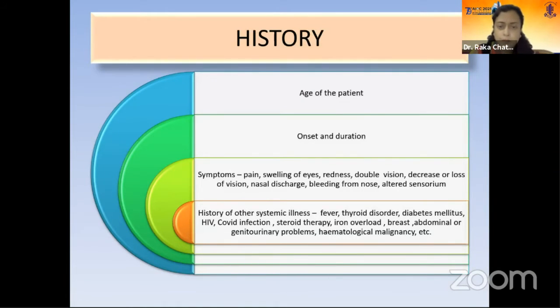Yes, in the history, the onset and duration are also important. Symptoms like pain, swelling of the eyes, redness, double vision, decreased vision, and, in this background of the COVID pandemic, nasal discharge, bleeding from the nose, and altered sensorium. All these are very important. History of systemic illnesses includes fever, thyroid disorder, metabolic diseases like diabetes mellitus, human immunodeficiency virus, COVID infection, steroid therapy, iron overload, breast, abdominal, genitourinary problems, and hematological malignancies, etc.